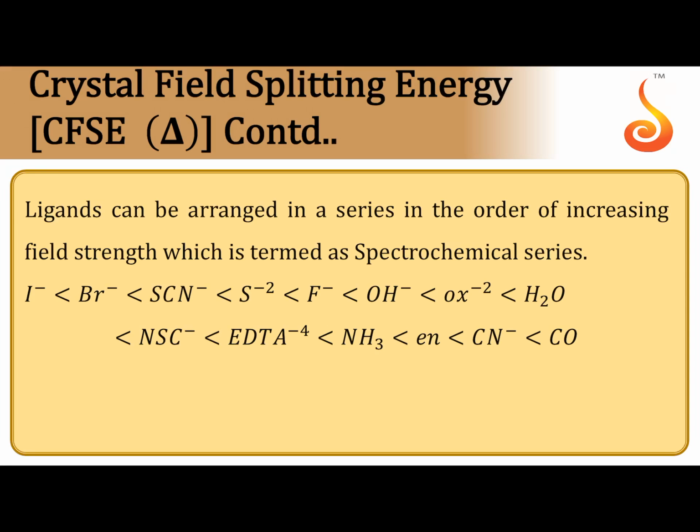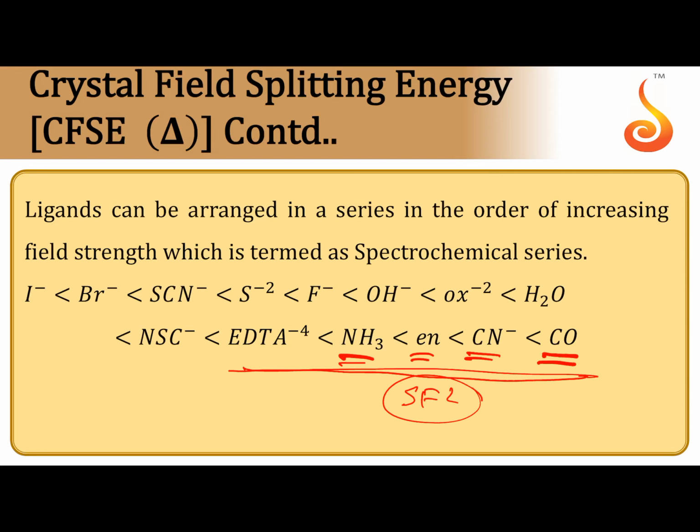Now, based on the delta created by the ligand, the crystal field splitting energy, the ligands are arranged in the increasing order of their splitting energy. The highest delta O value is when the ligand is carbon monoxide, next CN minus, en (ethylenediamine), ammonia, etc. These are considered strong field ligands, others are considered weak field ligands. The series of ligands arranged with respect to their delta O value is called the spectrochemical series. This is arranged based on experimental values.